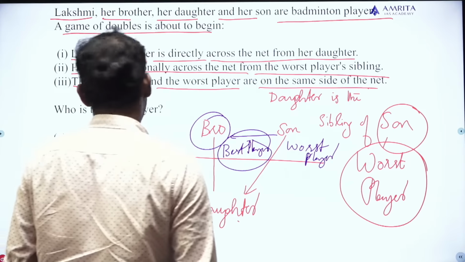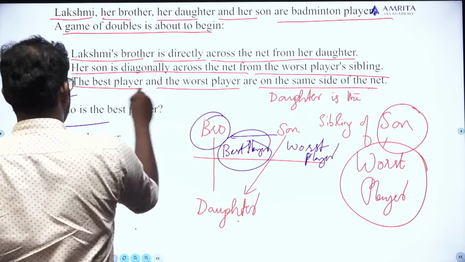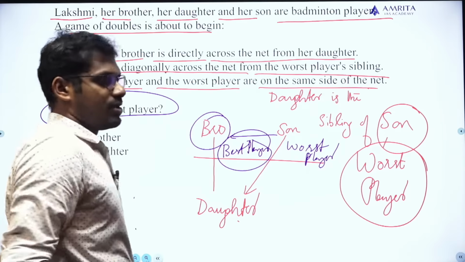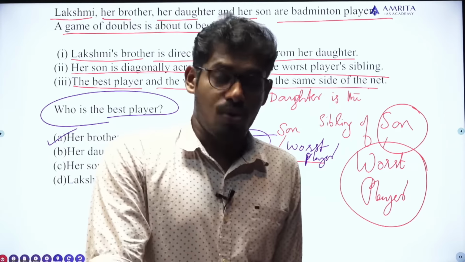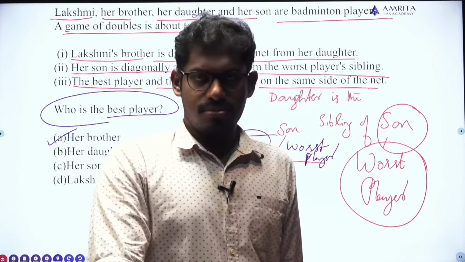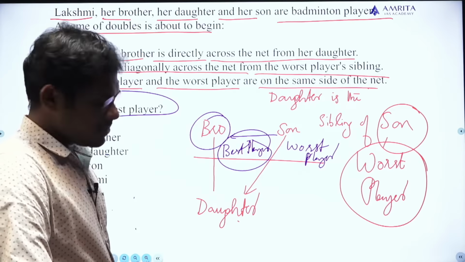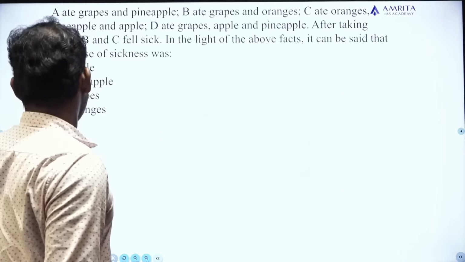Clear? So what will be the answer? Who is the best player? Who is the best player here? The best player is her brother. So the answer for this question is option A, the brother. Clear? Okay. Moving to next question.